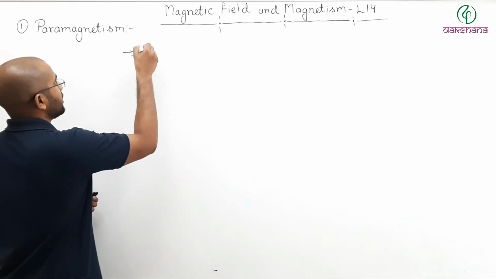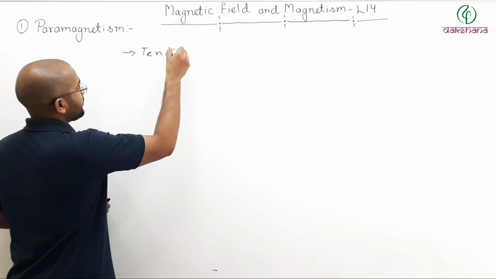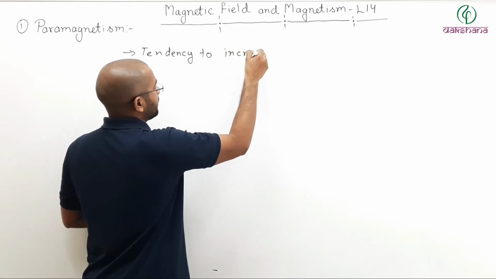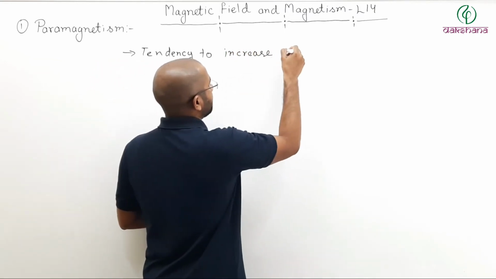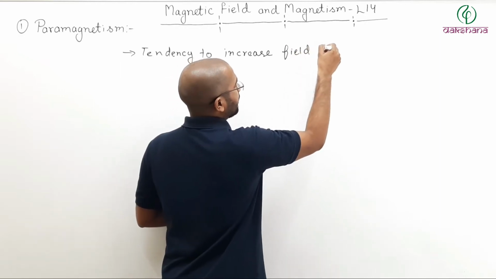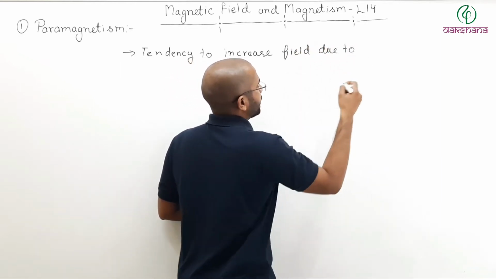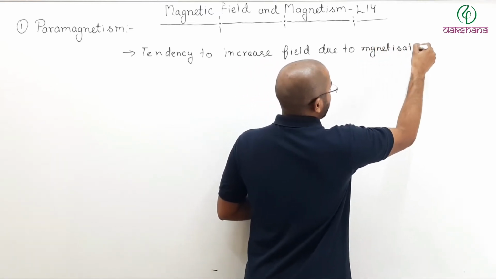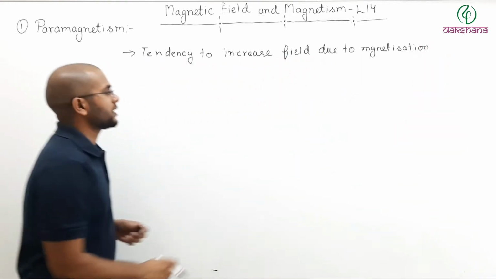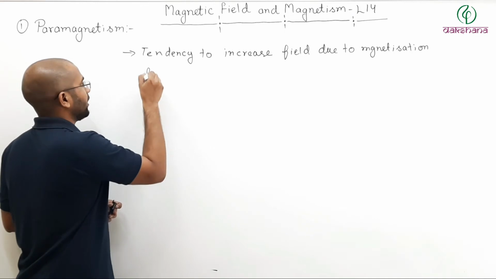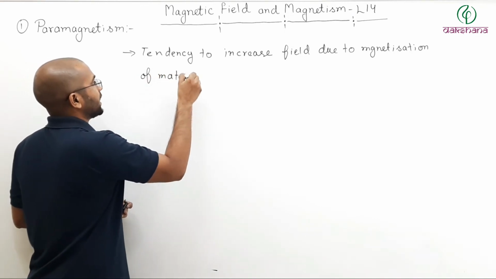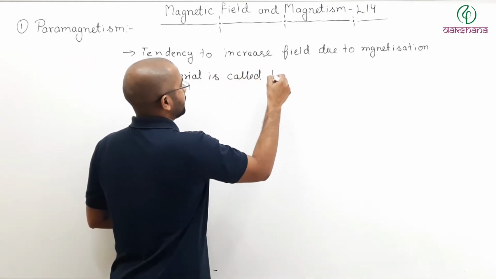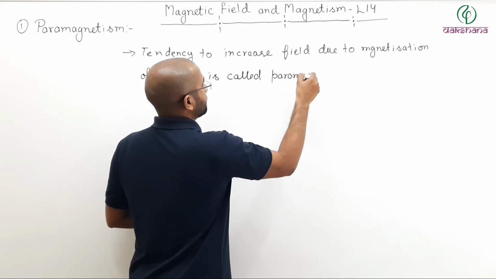So I will say that tendency to increase field, which is magnetic field, due to magnetization of material is called paramagnetism.